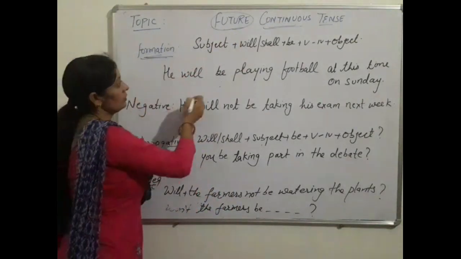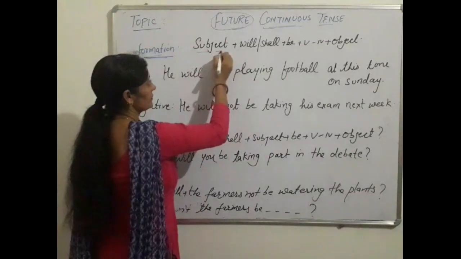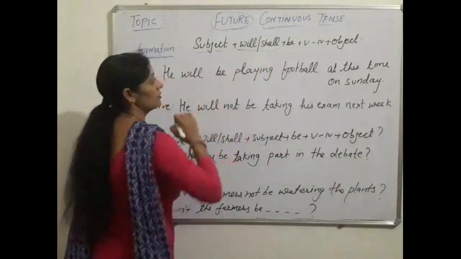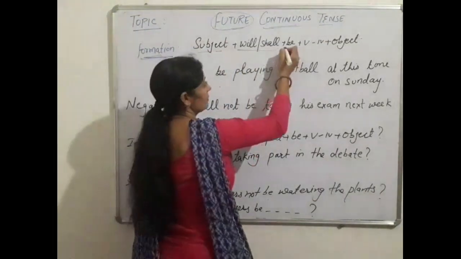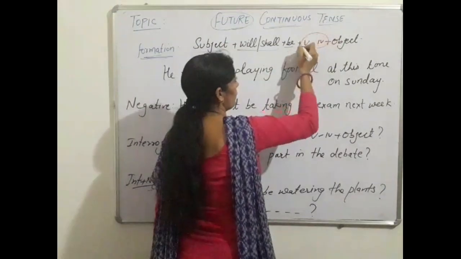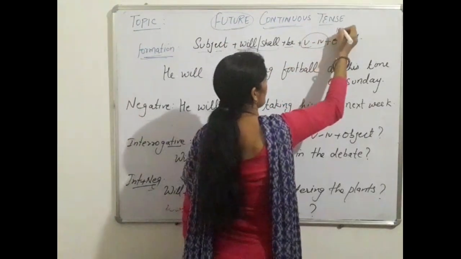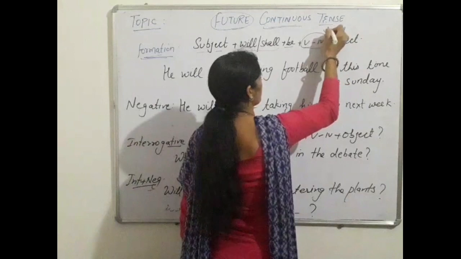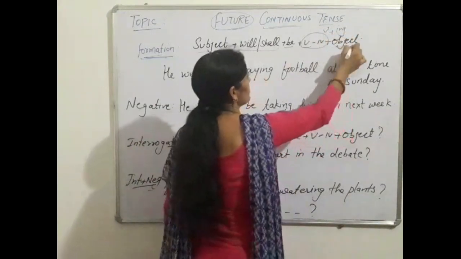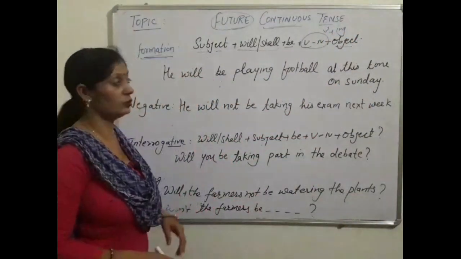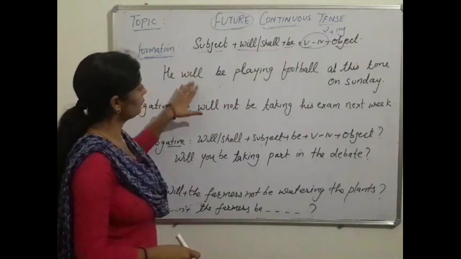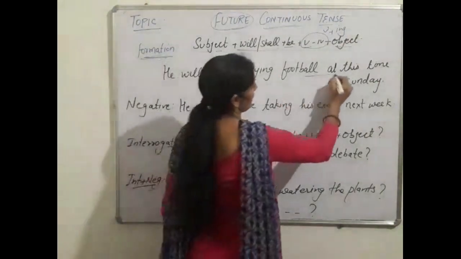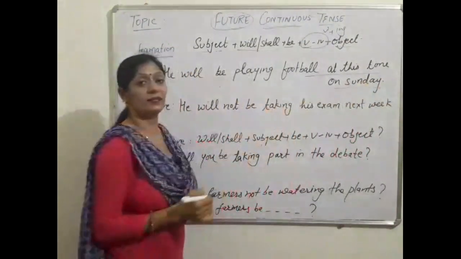The structure or formation of future continuous is: subject, then will or shall. After that, be and the fourth form of the verb. Fourth form means the ing form of the verb: first verb plus ing, and then the object is used. For example, he will be playing football at this time on Sunday.